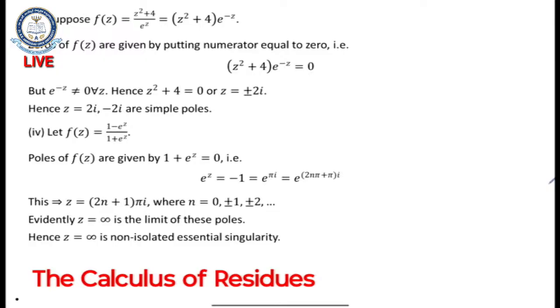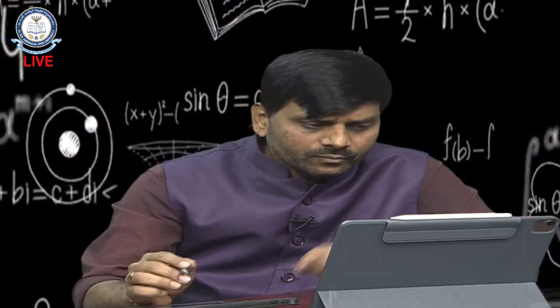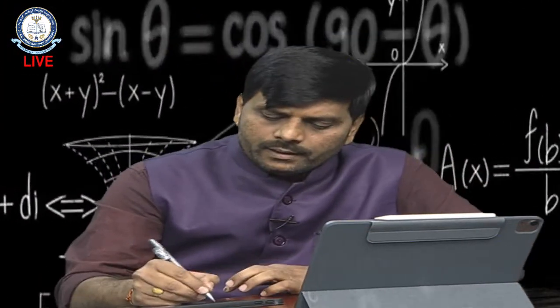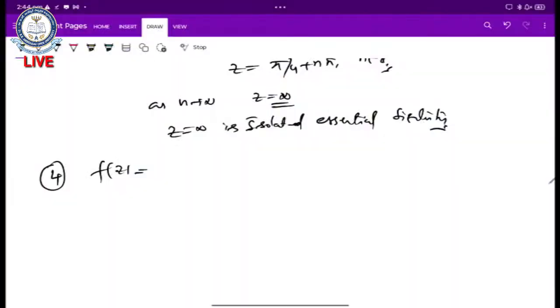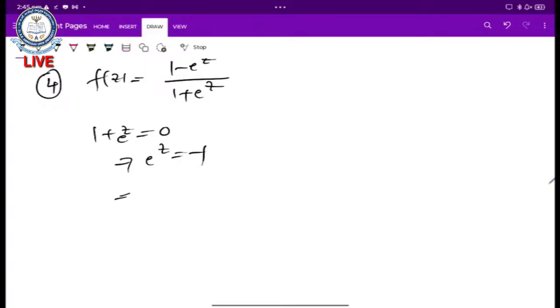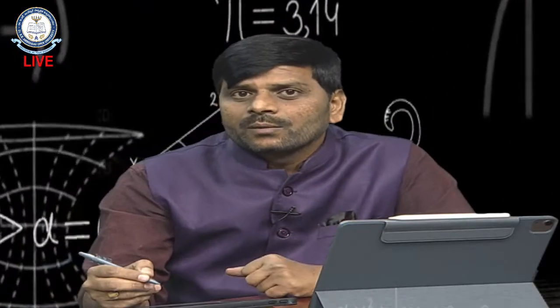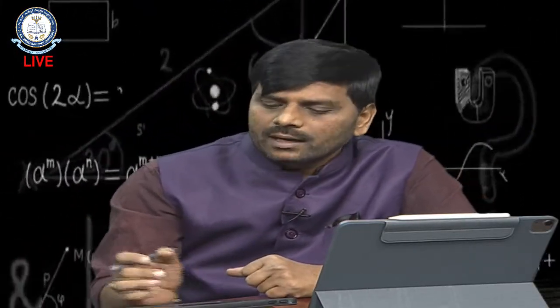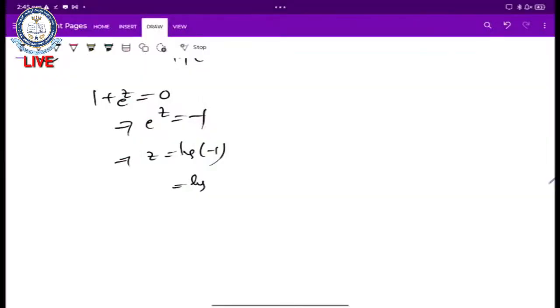So 1 plus e power of z equals 0, that is our function. Next, the fourth one: our function f of z is equal to 1 minus e power of z by 1 plus e power of z. The singularity is where 1 plus e power of z is equal to 0, so e power of z is equal to minus 1, then z is equal to logarithm of minus 1. But the logarithm of minus 1 is not defined in the reals, whereas in the complex we can define it: logarithm of mod minus 1 plus i times the argument plus 2n pi.